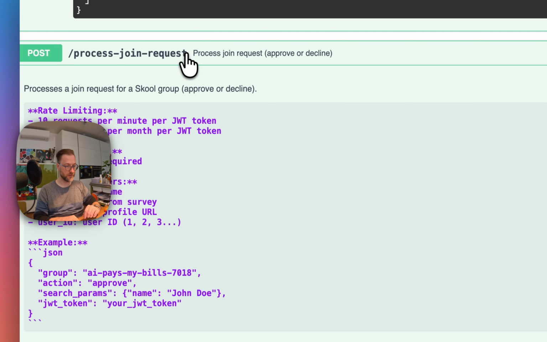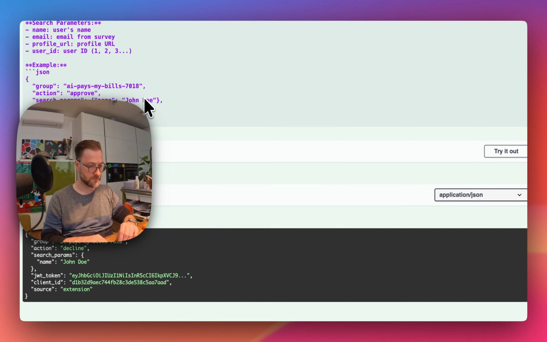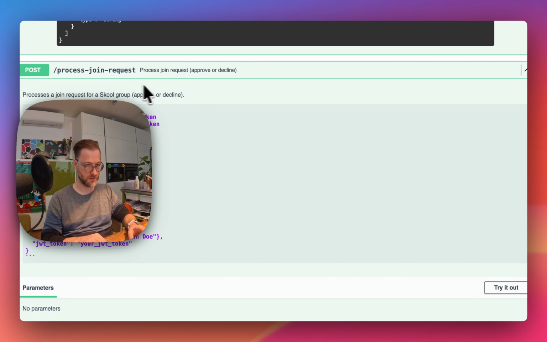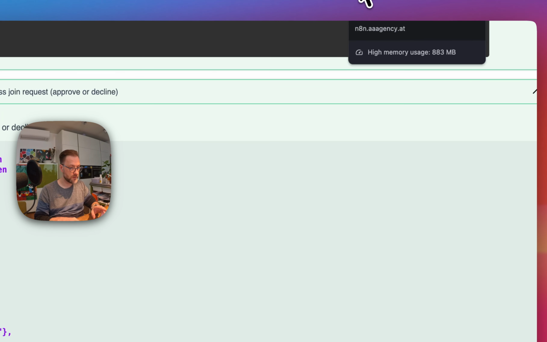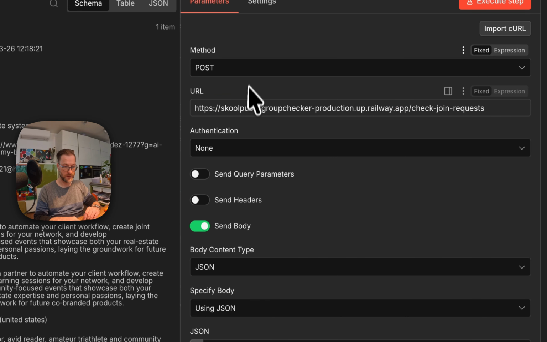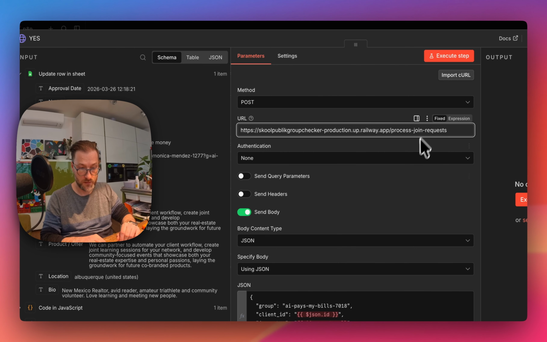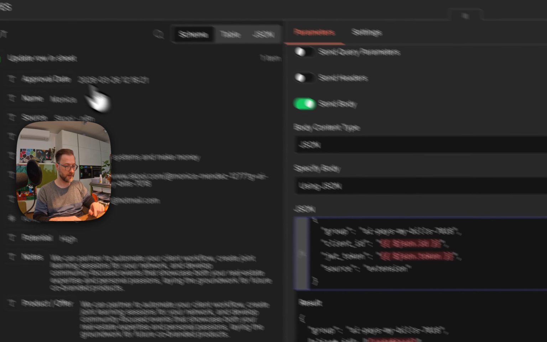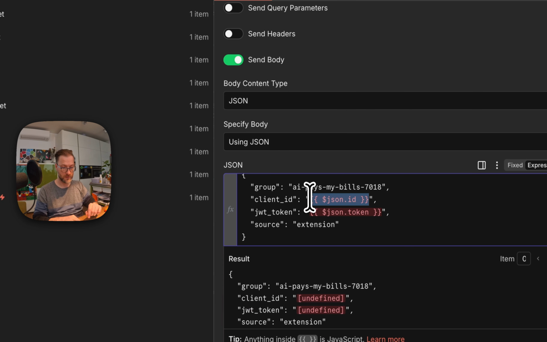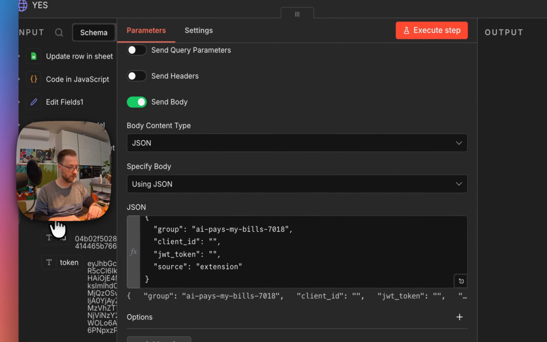So this endpoint at the end should be the last one. So we're going to copy that. Okay, I'm going to write it like process join request. Okay. Here I'm going to say process join request, and because those things are red, I have to switch those tokens and ID. I need to go exactly to the edit fields. Just wait a sec. I'll close it so nobody can see that.